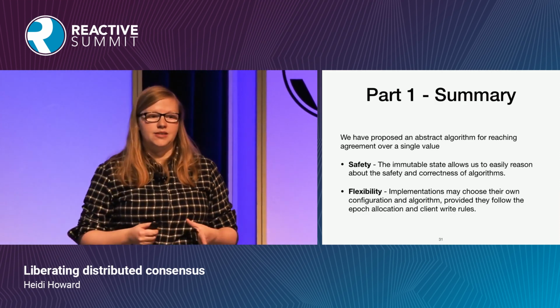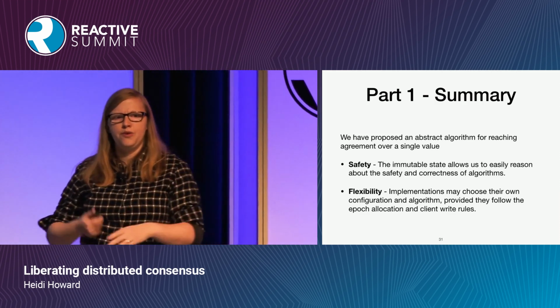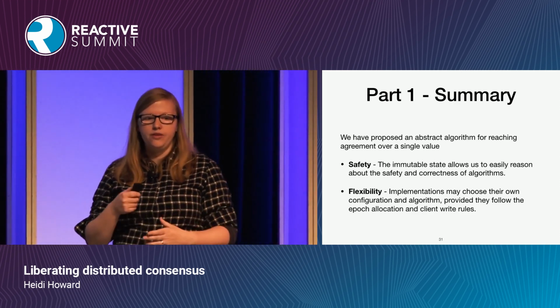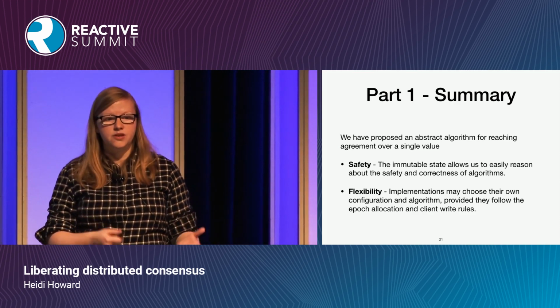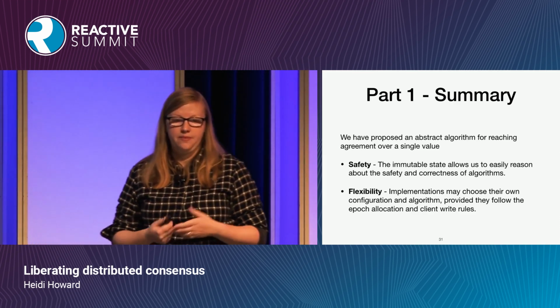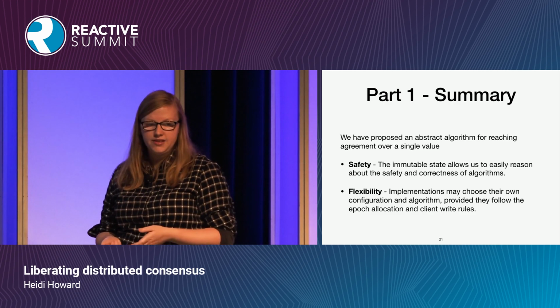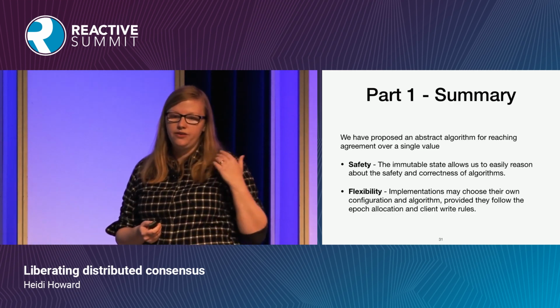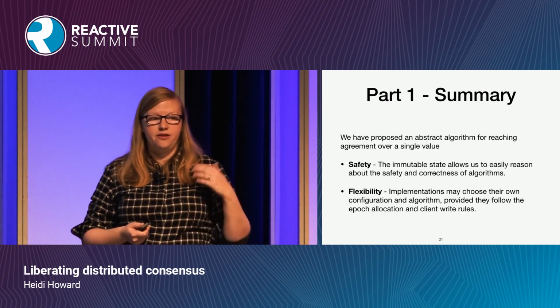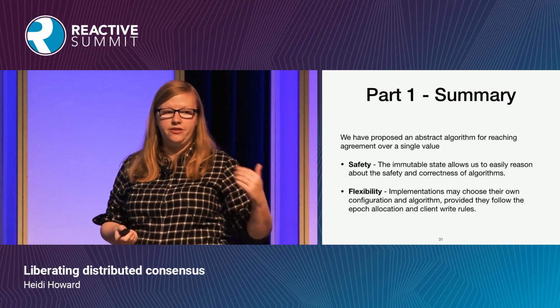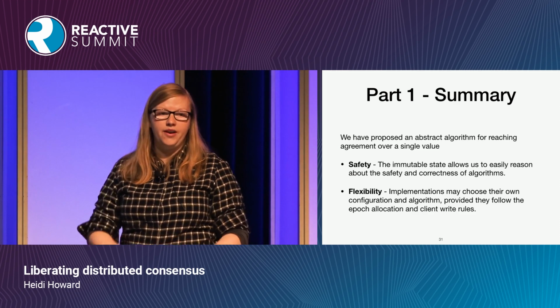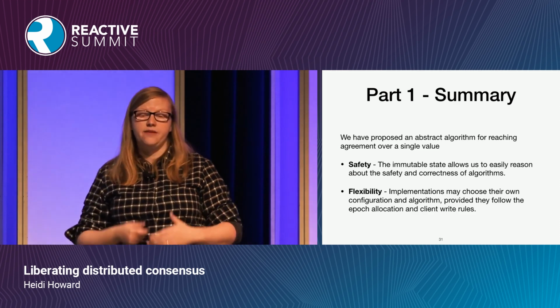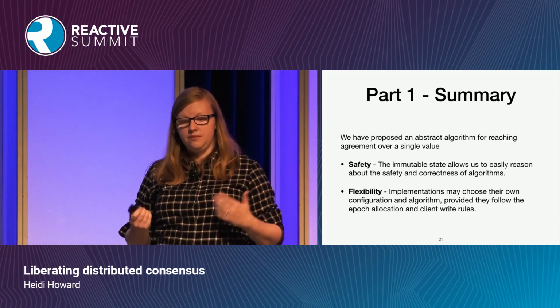We've got this abstract algorithm that we haven't really specified yet, but we've got these rules, and we know any algorithm that satisfies these rules will safely solve distributed consensus. At its core, we've used immutable registers instead of mutable state and monotonically increasing numbers, because I think it's easier for us to reason about, it gives us a lot more flexibility, and it represents all the information that the system has.